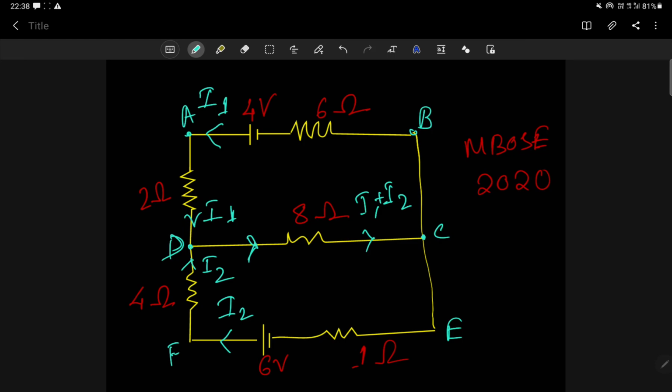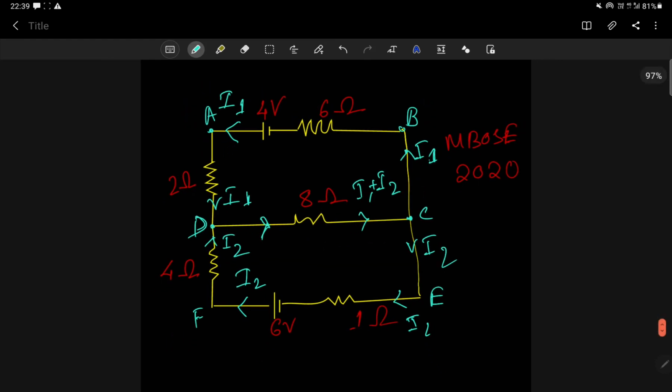I1 is emerging from this 4 volt battery, so obviously the same current will enter it again. Whatever you take out, you have to give back the same amount. Okay. So I2 is flowing here, at the point C. Look, I took I2 out of the 6 volt battery, it goes around and I2 comes back to the 6 volt. And I took I1 from the 4 volt, everything goes back as I1.